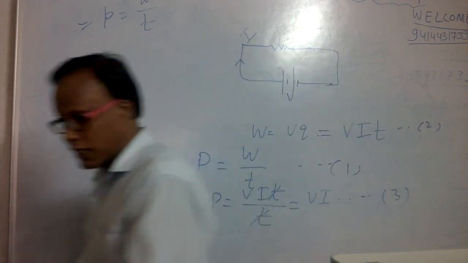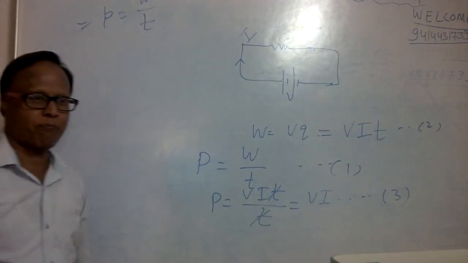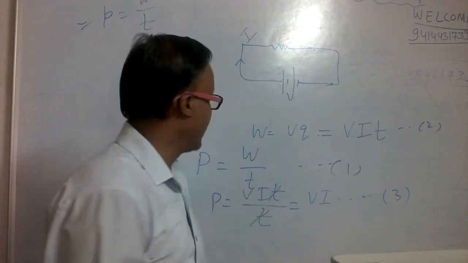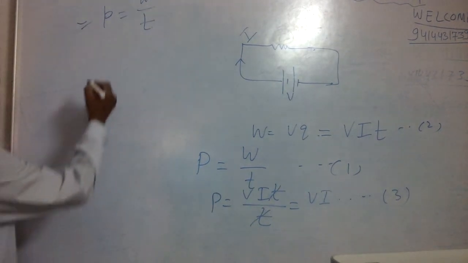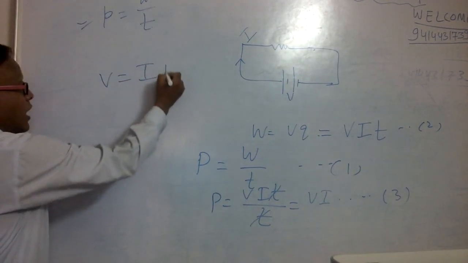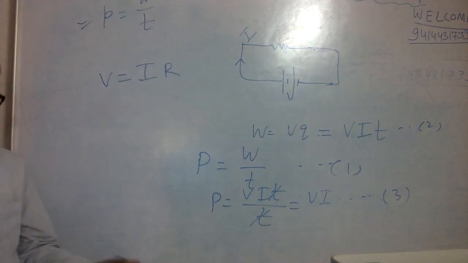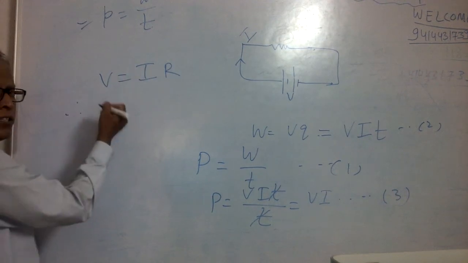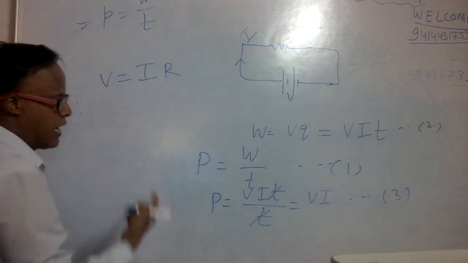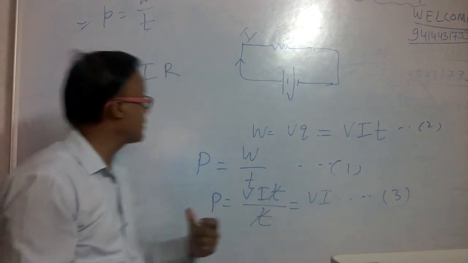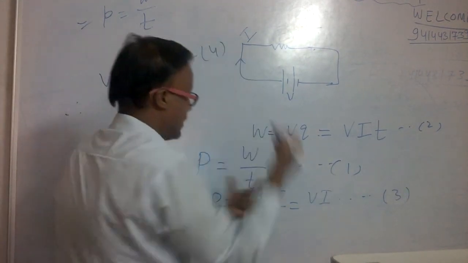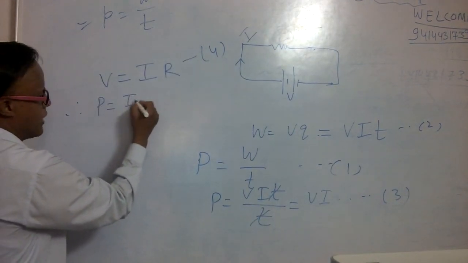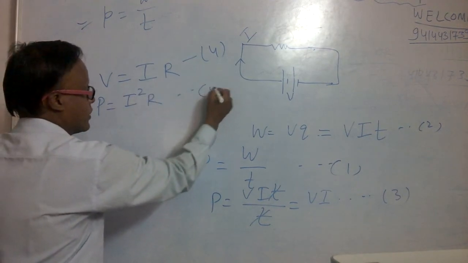Okay? Now another form of electric power. This is one form, P is equal to VI. Another form: by Ohm's law, we know that V is equal to IR. So we substitute it here in equation number 3. Using equation number 4 in equation number 3, what we will get? P is equal to I square R. This is your equation number 5.